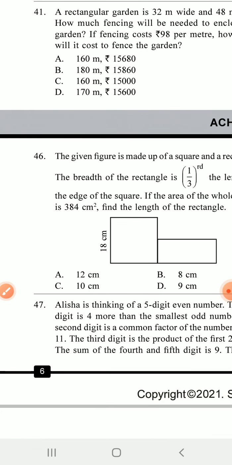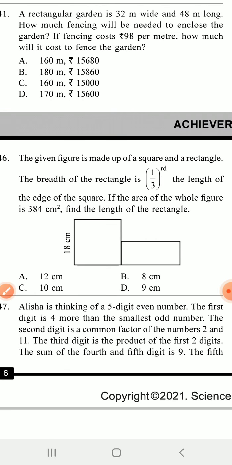Now 46. The given figure is made of a square and a rectangle. The breadth of the rectangle is 1/3 of the length of the edge of the square. If the area of the whole figure is 384, find the length of the rectangle.